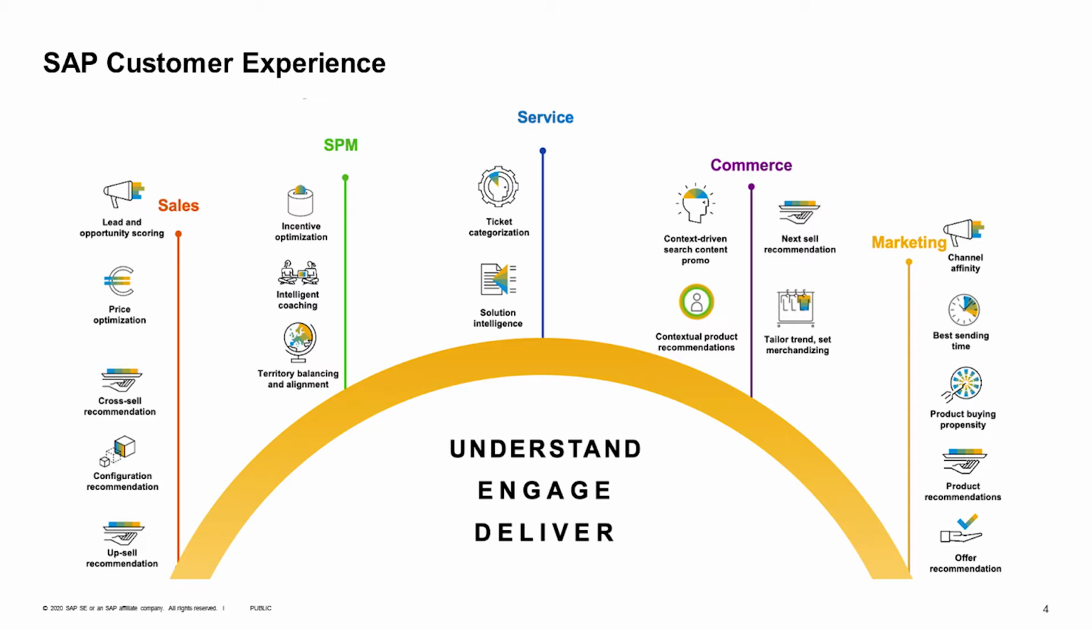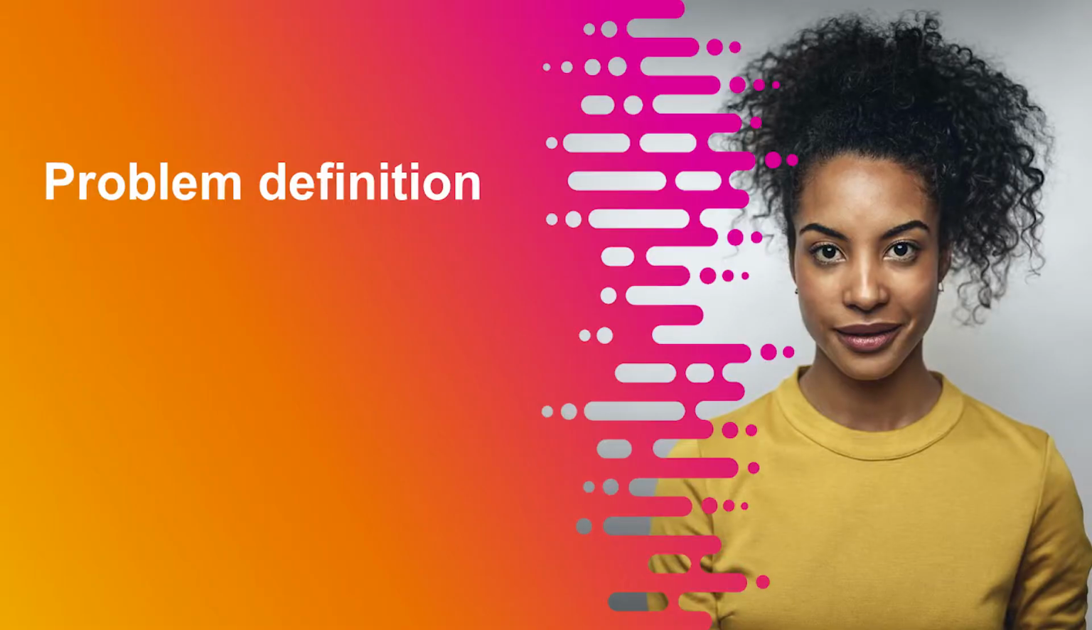And here is a different view about the categories of the projects we work on. We have some projects for sales, sales performance management, service, commerce, and marketing. And the territory balancing and alignment, we can categorize it as sales performance management. And with that, let's continue with the problem definition.